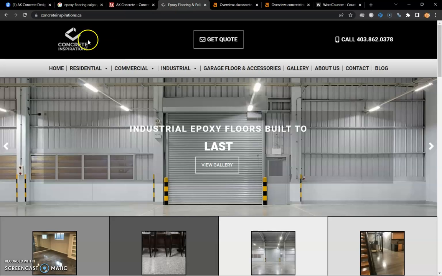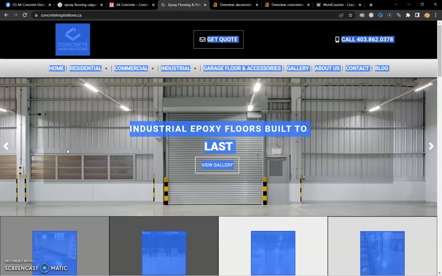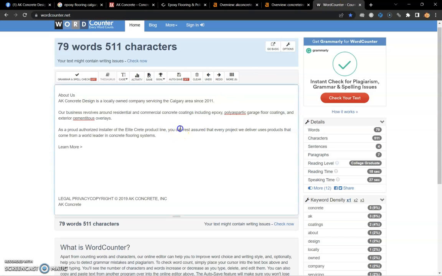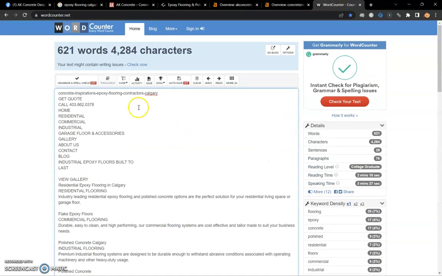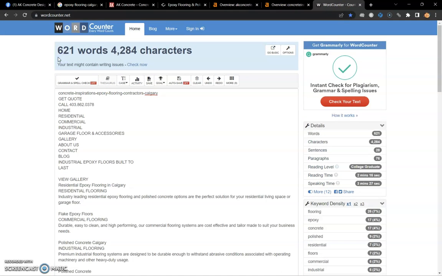Actually, let's go ahead and show you how your top competitor is looking on their homepage. So your top competitor, Concrete Inspiration, they are the top competitor in your area. Let's go ahead and see how you're stacking up against them. And they're at around 621 words, so easily doable to get up to 1,500 and start beating them, right?